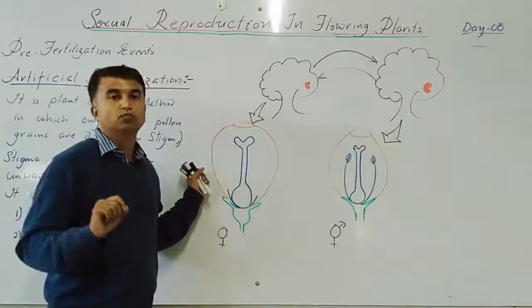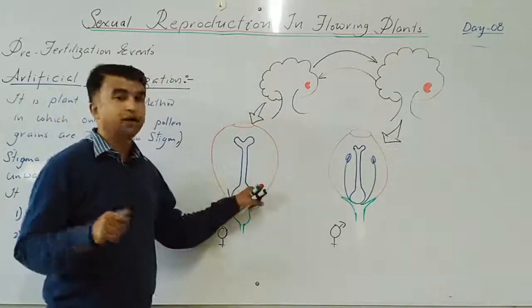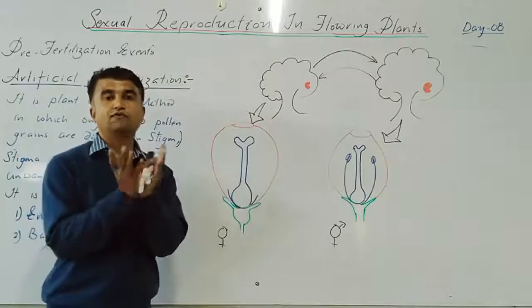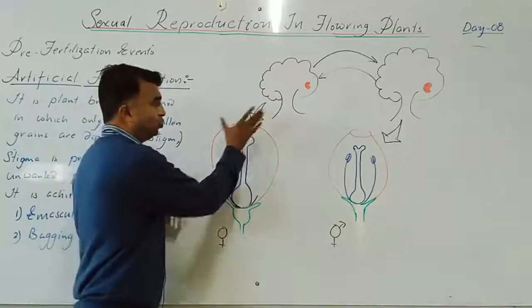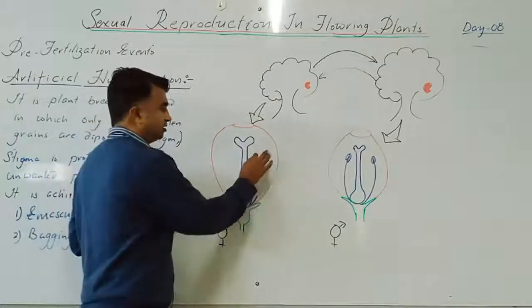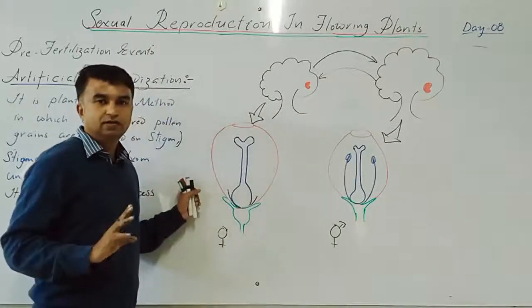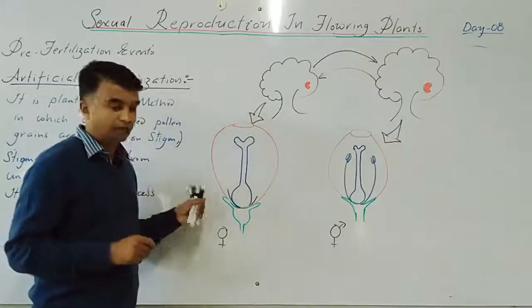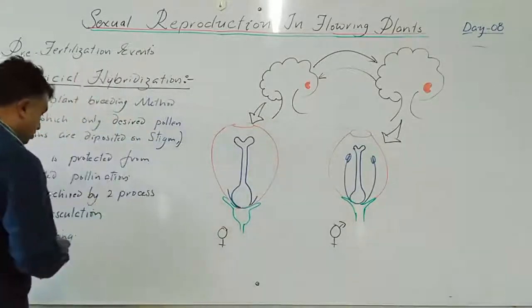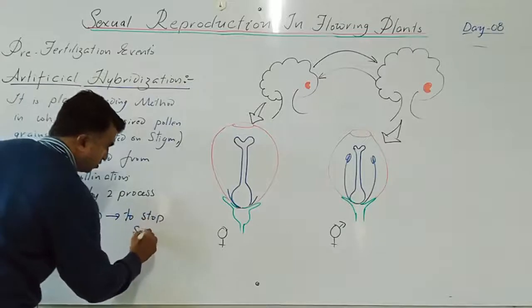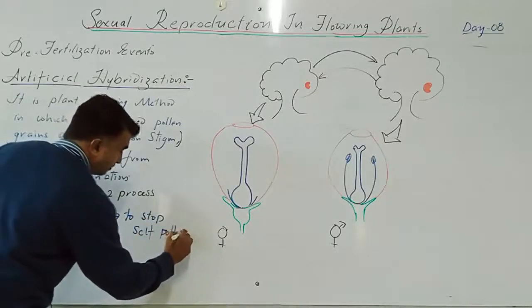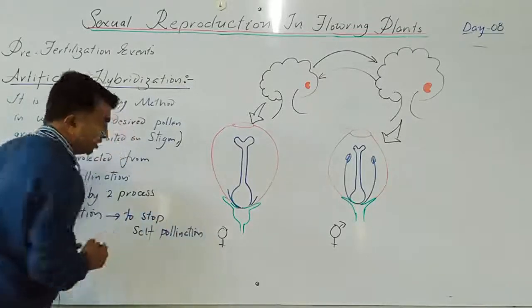Anthers are removed before the dehiscence by using the forceps before the flower will open. That is the emasculation. What is the objective? Emasculation is to stop self pollination.